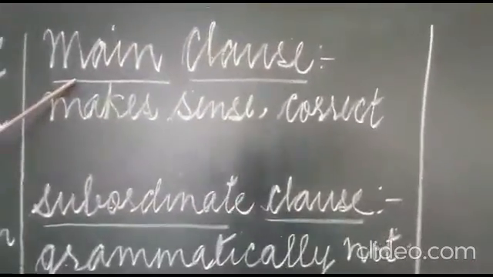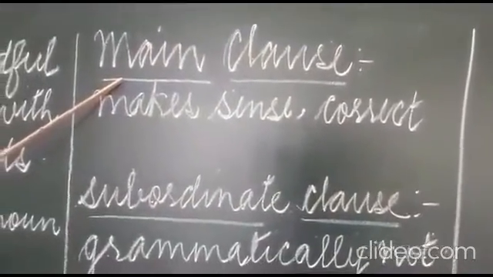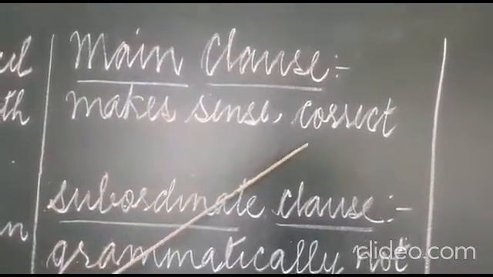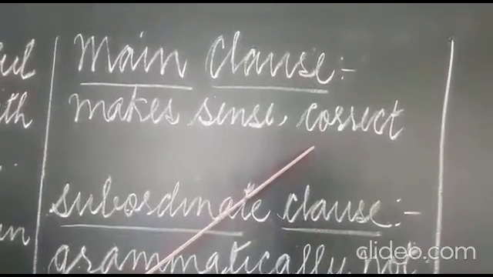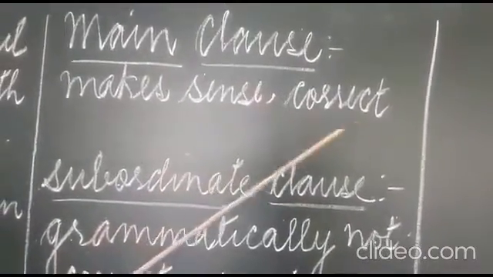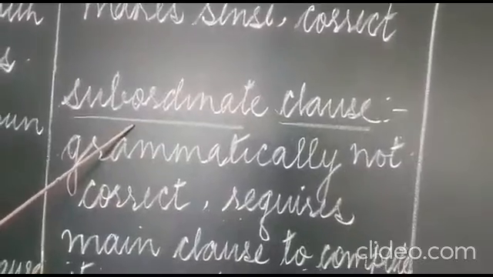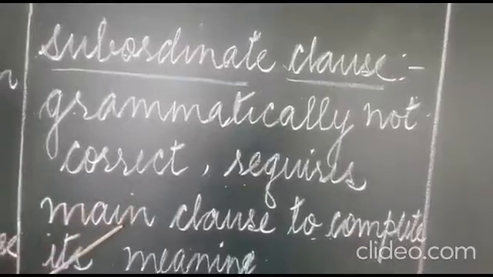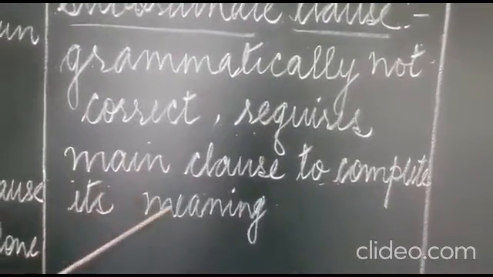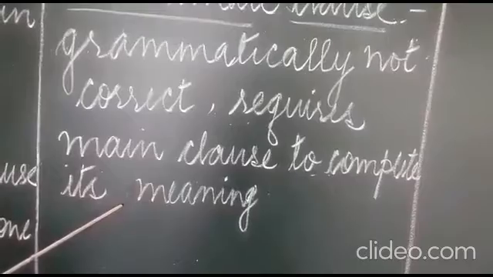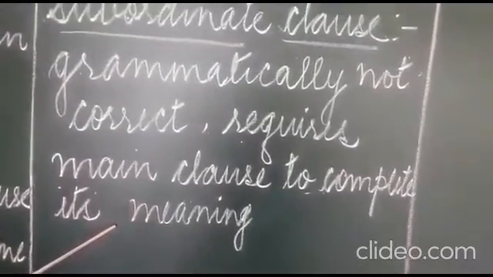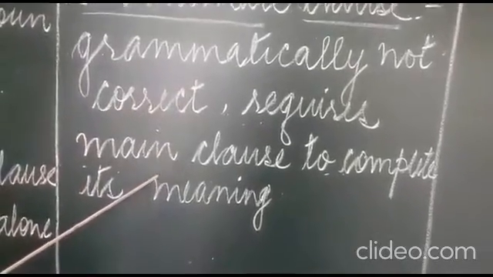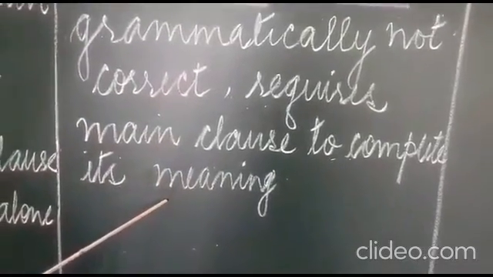Now, I have written here this main clause for you to remember. Main clause makes sense and it is correct. Complete it is. Okay, makes sense and it is correct. And subordinate clause, grammatically not correct and it requires a main clause to complete its meaning. Okay, it doesn't make sense on its own.